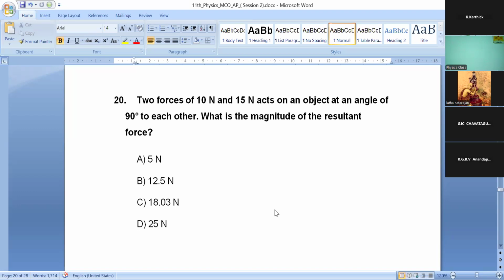Two forces, 10 Newton, 15 Newton, act on an object at an angle of 90 degree to each other. What is the magnitude of the resultant force? You have 35 seconds left.